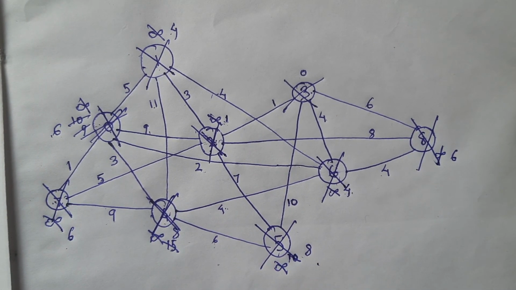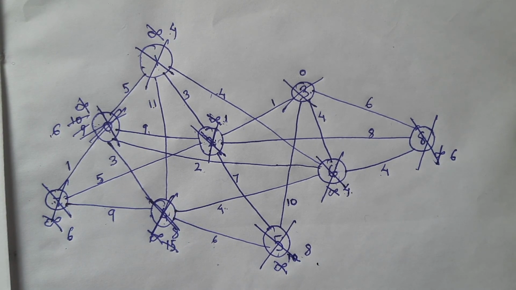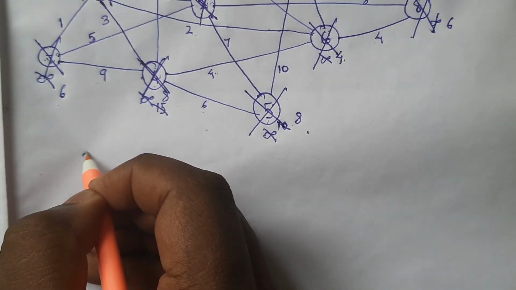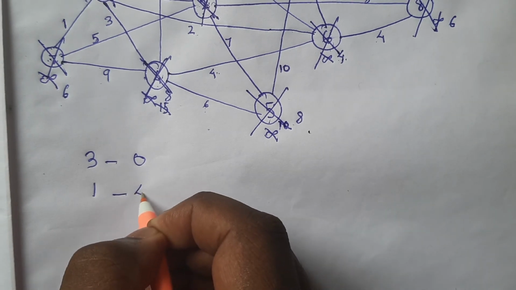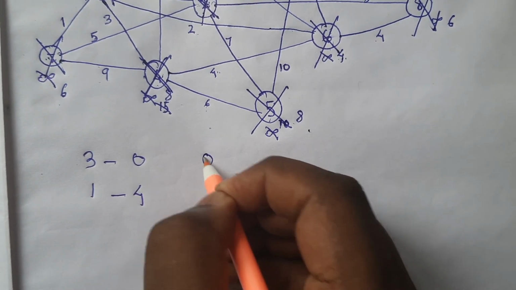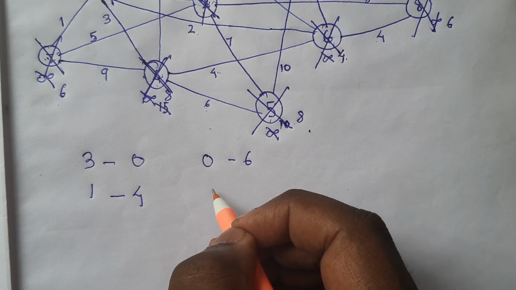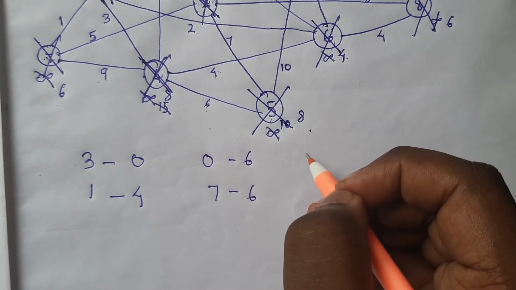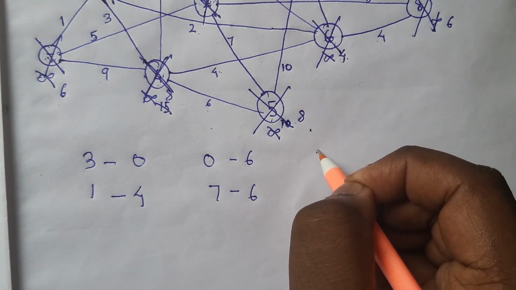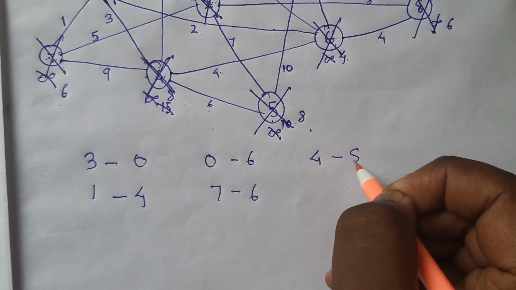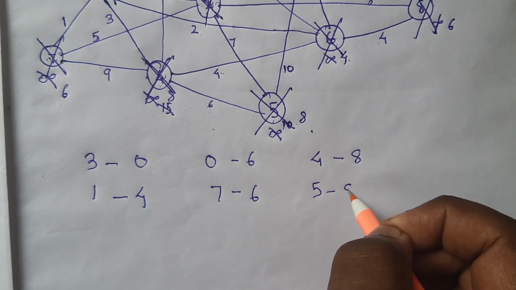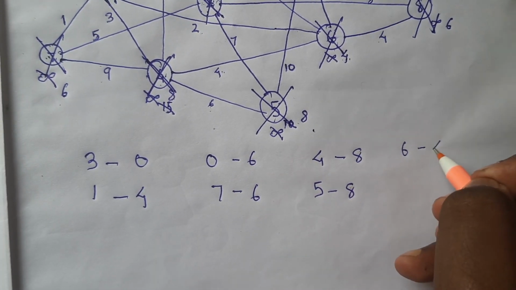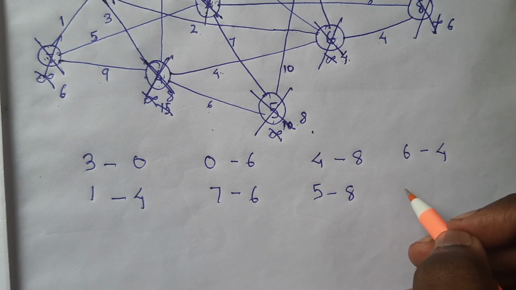Finally we got the cost to reach all the vertices. So cost to reach 3 is 0. Cost to reach 1 is 4. Cost to reach 0 is 6. Cost to reach 7 is 6. Cost to reach 4 is 8. Cost to reach 5 is again 8. 6 is 4.